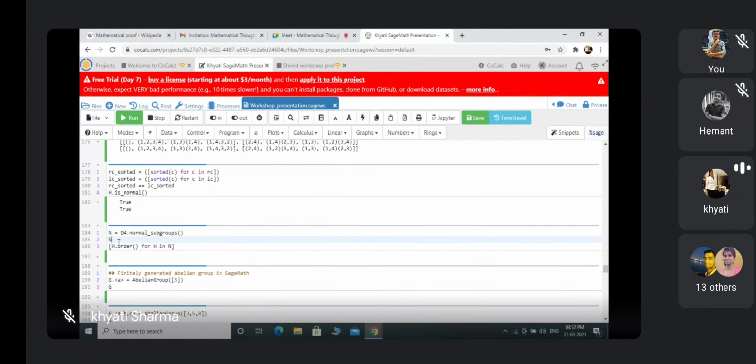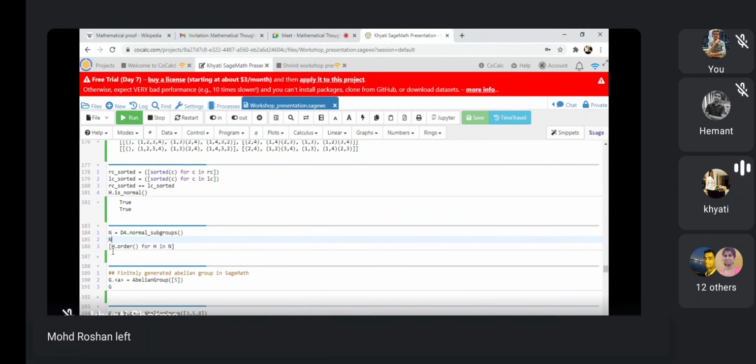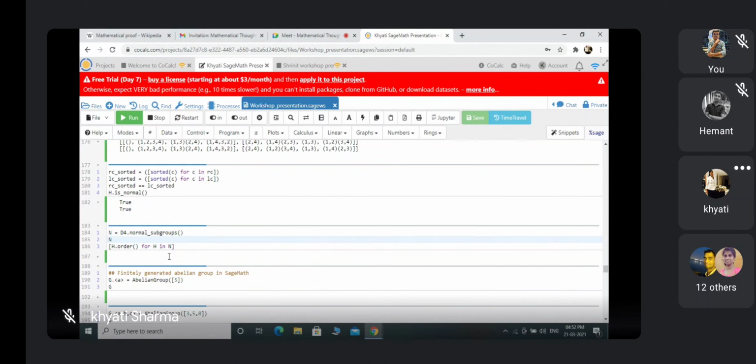Now, next thing is related to normal subgroups. So I am denoting some set here, n equals d4 dot normal underscore subgroups. So what is this n? It is the set of all the normal subgroups of D4. Now it will give me the order of all the elements of n. So n contains normal subgroups, so this command will give me the order of all the normal subgroups of D4. So just run this command.